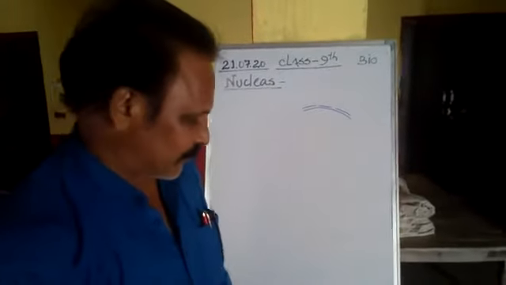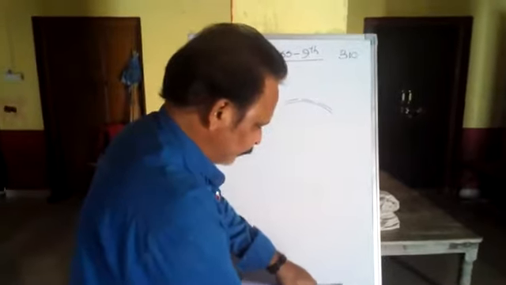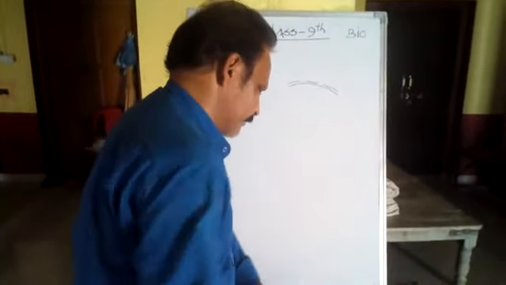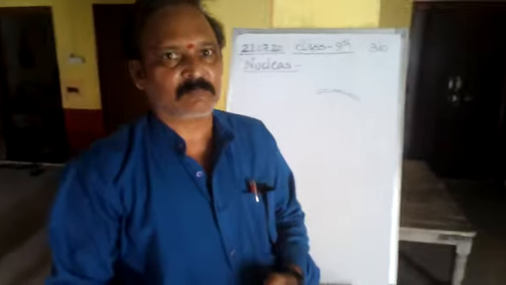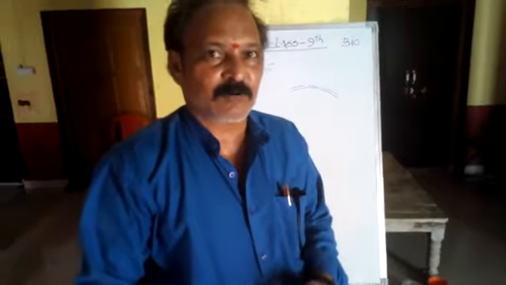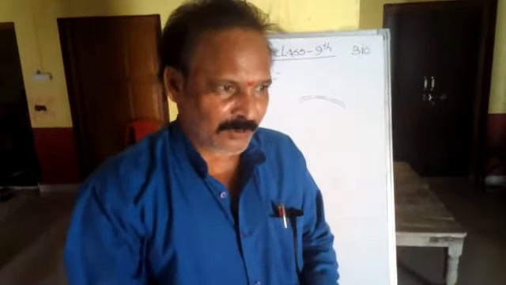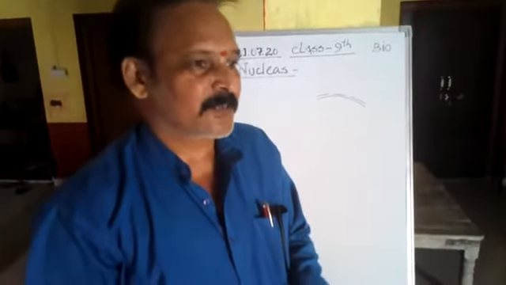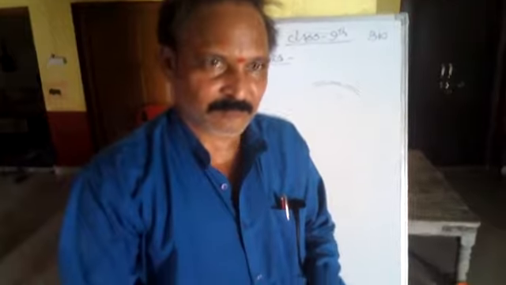Class, before today's video, I have discussed cell wall and cell membrane. Now today I am going to discuss with you about cytoplasmic organelles. One of the main cytoplasmic organelles is the nucleus, which is present in both plant cell and animal cell.